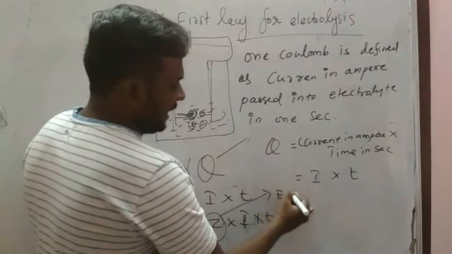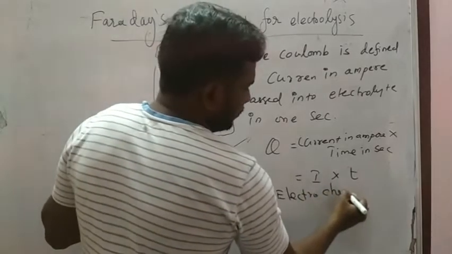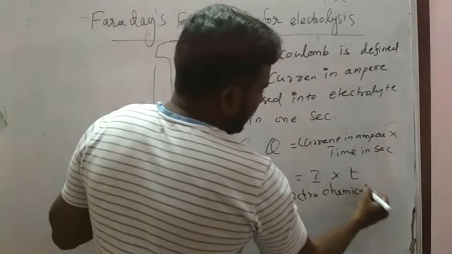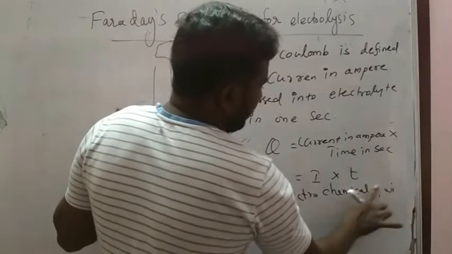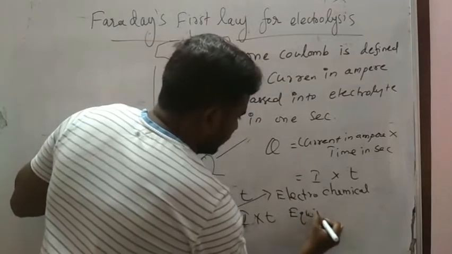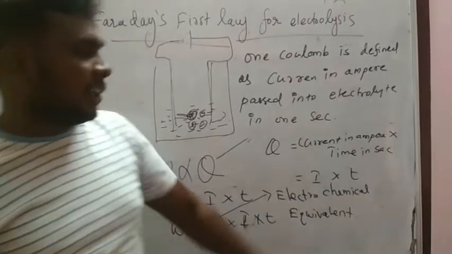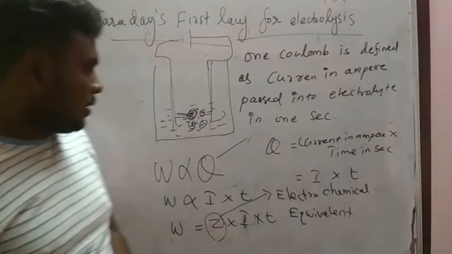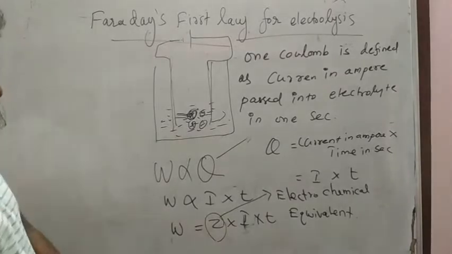Please note it, guys: electrochemical equivalent.